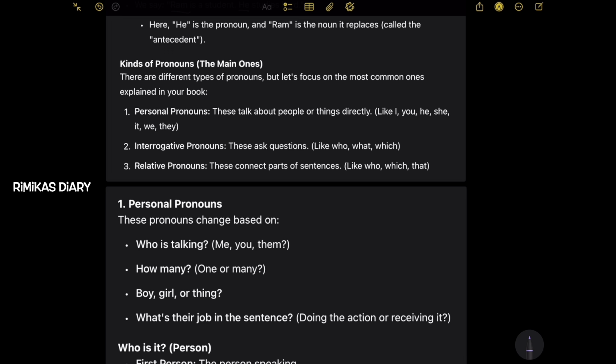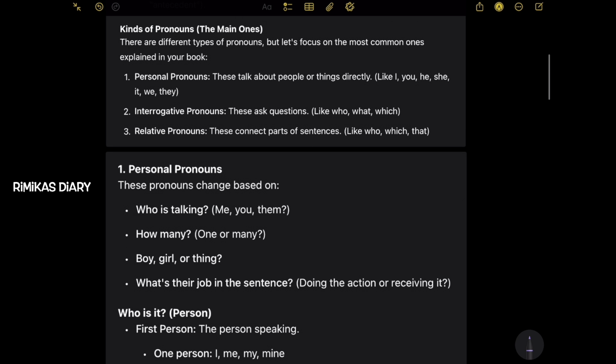Interrogative pronouns. These ask questions like who, what, which. Relative pronouns. These connect parts of sentences like who, which, that. There are 8 types of pronouns, but first I mentioned these 3. Then we'll be looking at the rest.